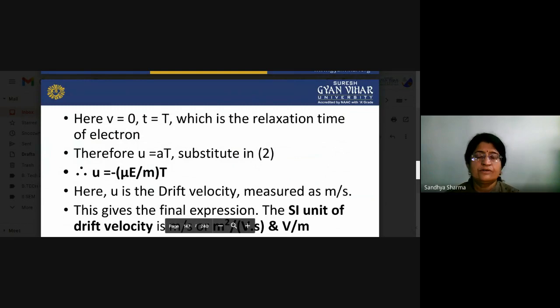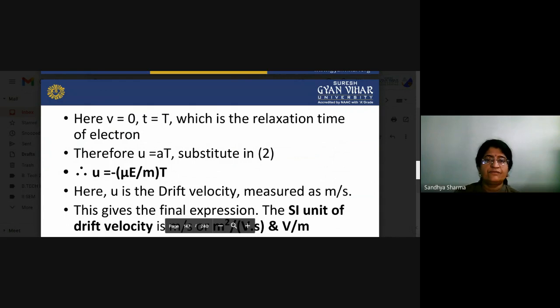Now here v is equal to 0, and small t is equal to capital T, which is the relaxation time of electrons. Therefore, u is equal to AT. Substituting, u is equal to minus mu E upon m into T. Here u is the drift velocity, measured in meter per second. And this gives the final expression.